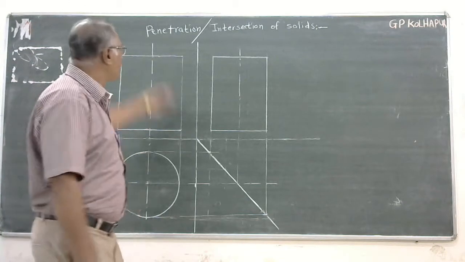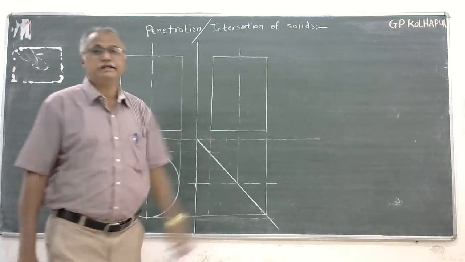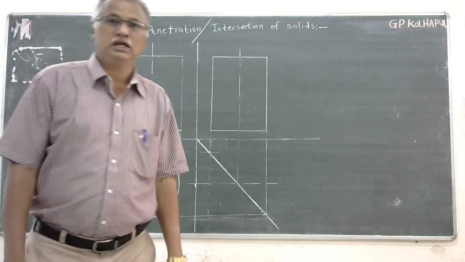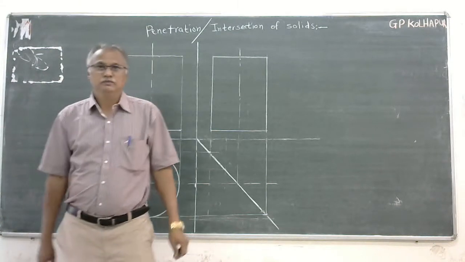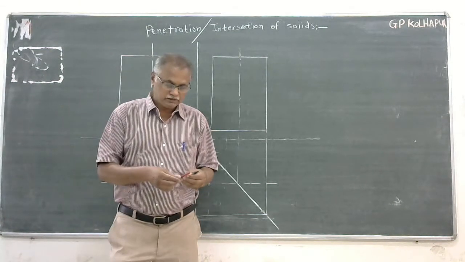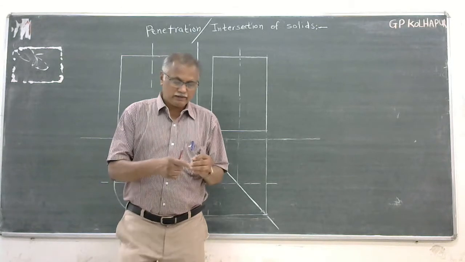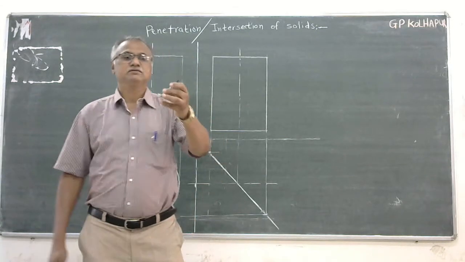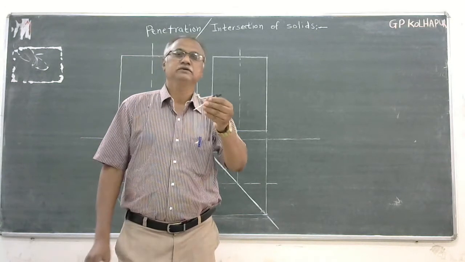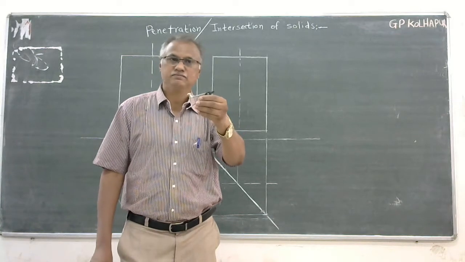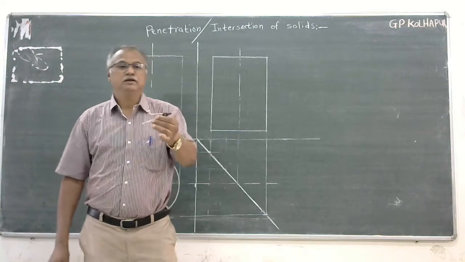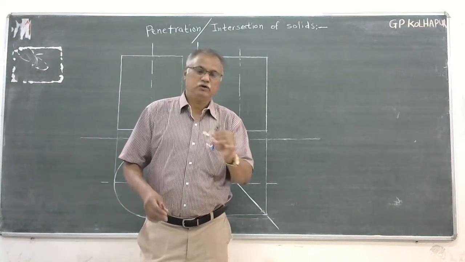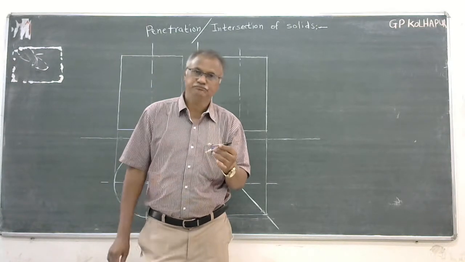Now, what is meant by penetration or intersection of solids? I would like to give a very simple example in front of you. You are always playing with this compass, isn't it? Everybody has this compass, as it is an essential component while drawing any type of drawing.